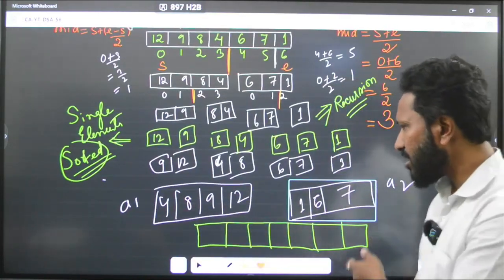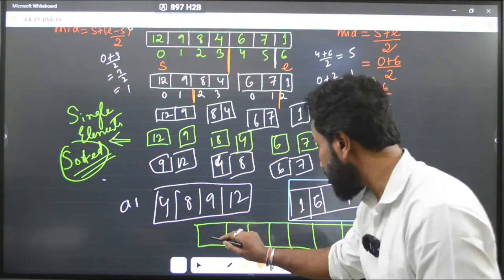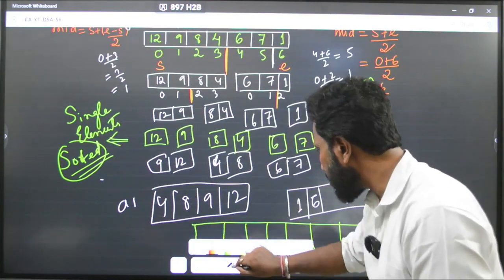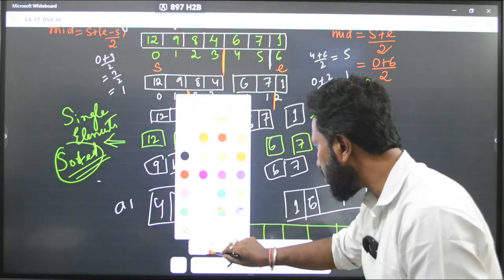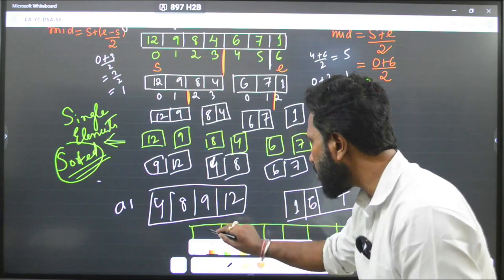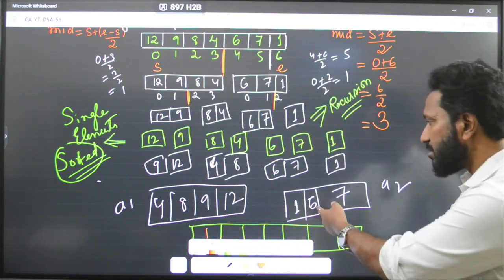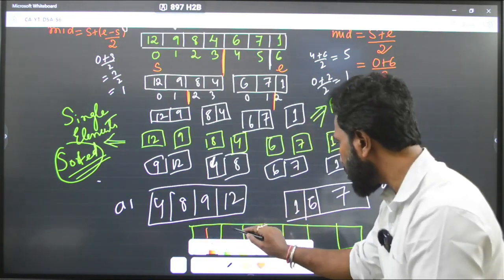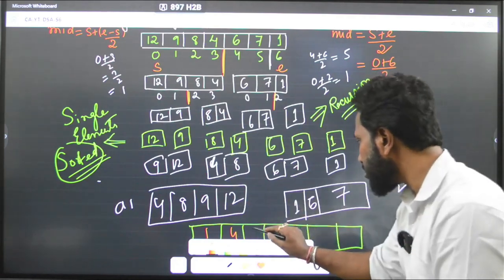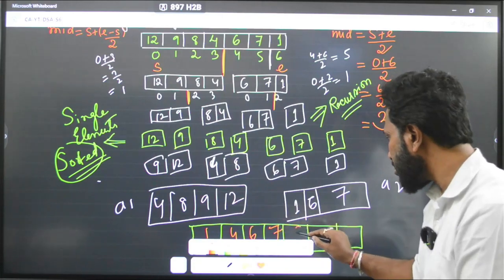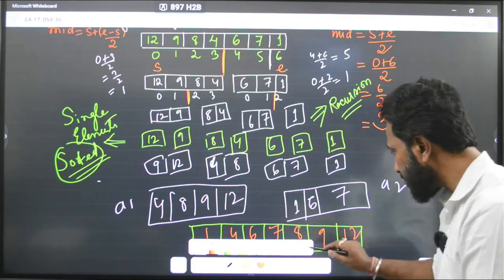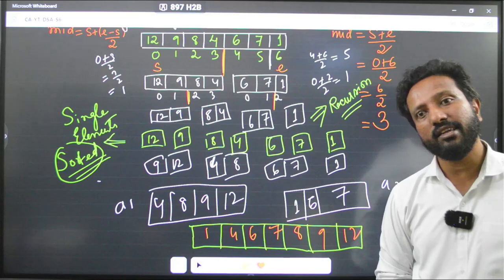I have 1, then I have here 4, then I have here 6, then 7, then 8, then 9 and then 12. Correct? This is the final sorted array.